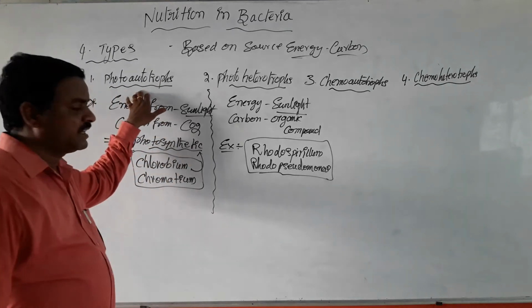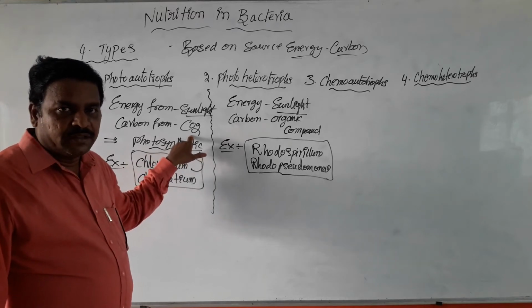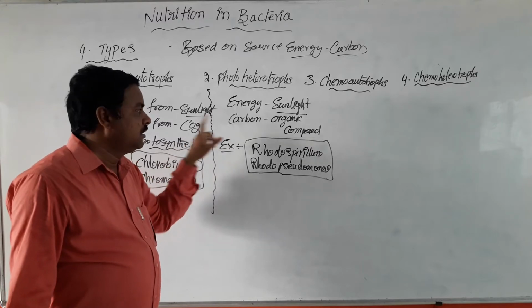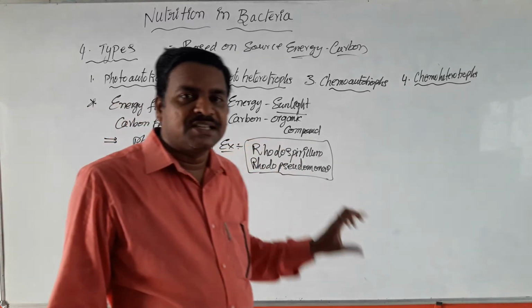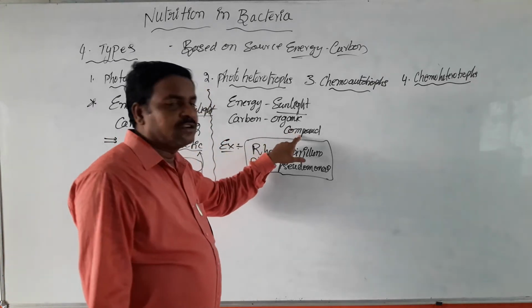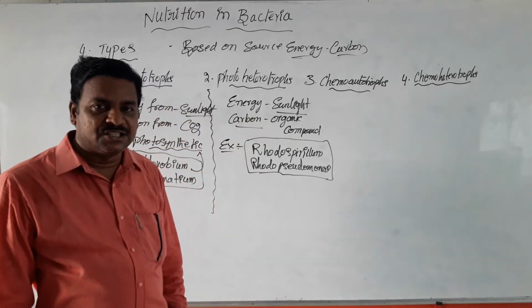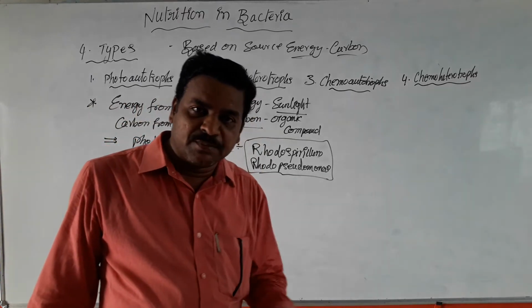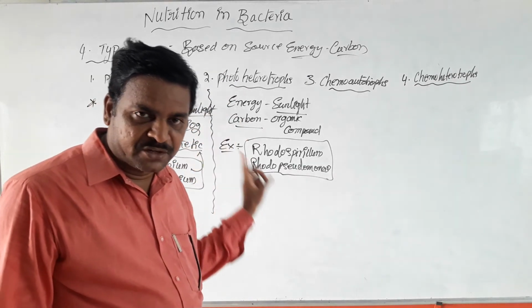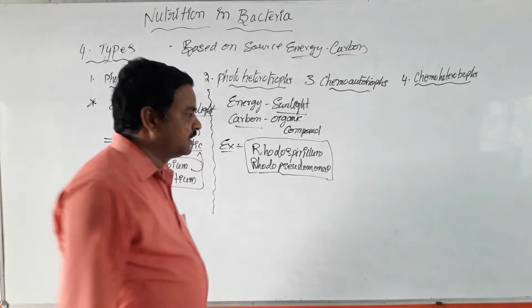Photoautotrophs derive carbon from atmospheric CO2; they have the ability to utilize atmospheric CO2 as the source of carbon. But photoheterotrophs do not utilize atmospheric CO2; they are dependent on organic compounds for their carbon. So both can utilize sunlight, but only the first category can utilize atmospheric CO2.